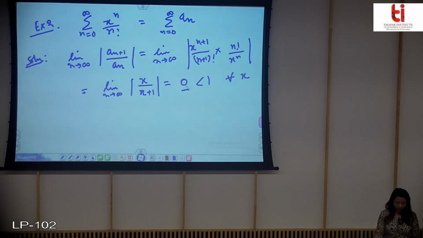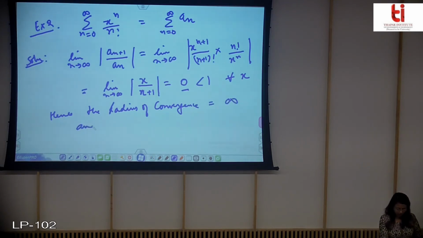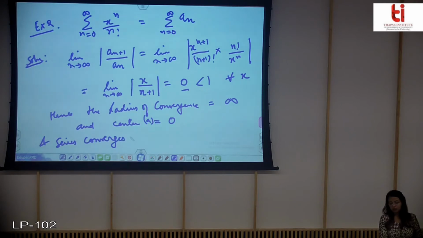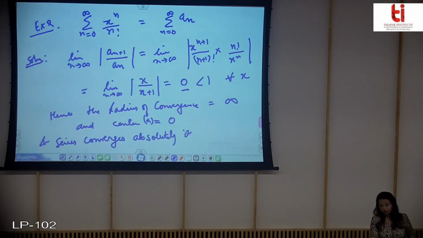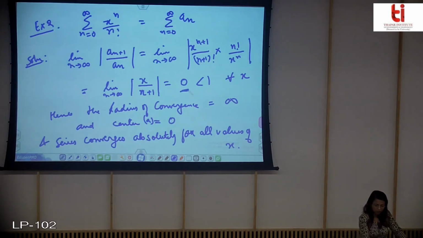So what did you find over here? That hence the radius of convergence is equal to infinity, and the center is equal to 0, and the series converges absolutely for all values of x. You don't have to find out for which value of x it doesn't, because you can see that the limit is always 0, which is always less than 1.